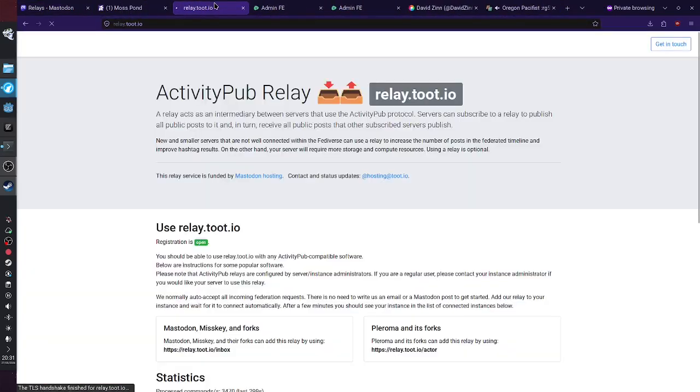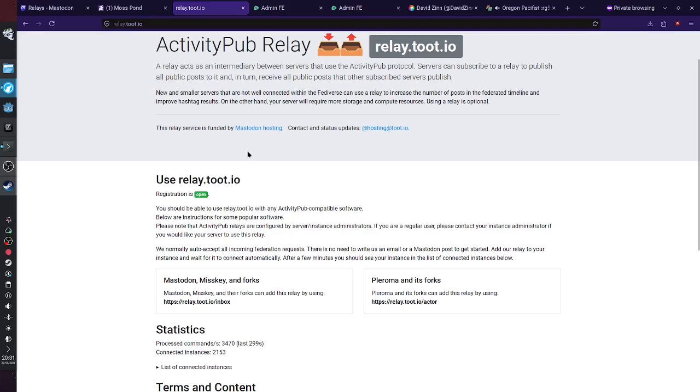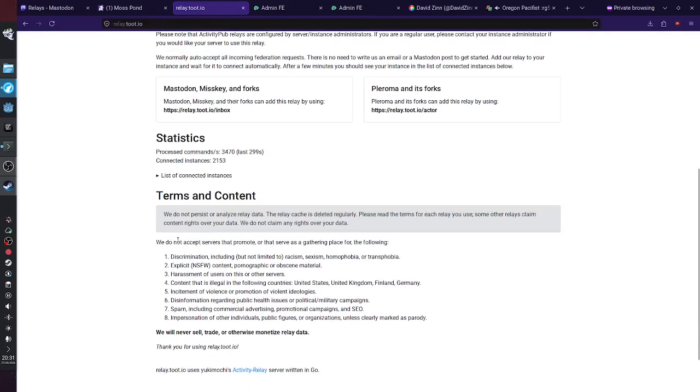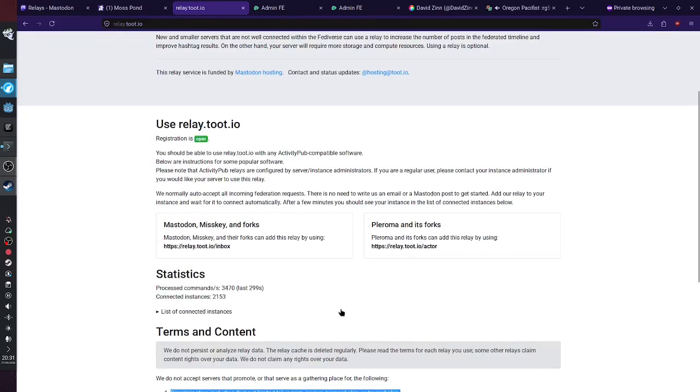If you go to a relay, it's a website, right? It looks like a website normally, and it has rules. Some of them you can subscribe to, and they automatically subscribe back to you, and some of them you subscribe to, but they don't subscribe back to you. What does that mean?